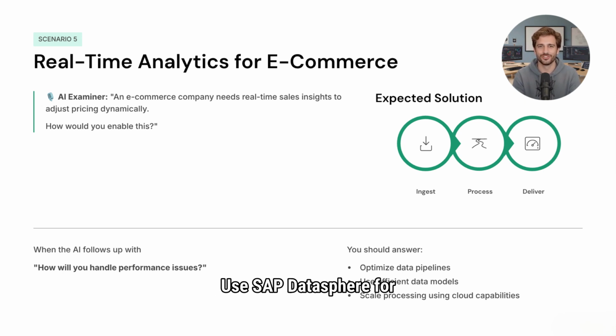Expected solution: use SAP Datasphere for real-time data integration, process high-volume data using SAP Databricks, deliver insights via SAP Analytics Cloud dashboards. AI follow-up. How will you handle performance issues? You should answer, optimize data pipelines, use efficient data models, scale processing using cloud capabilities.